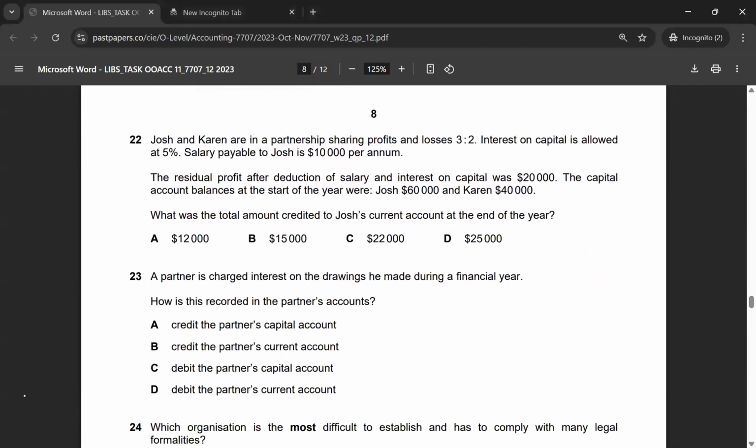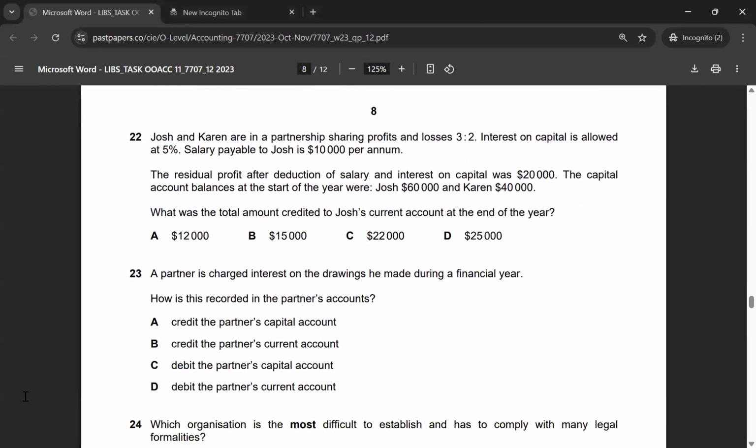Let's look at multiple choice 22. Josh and Karen are in partnership sharing profits and losses 3:2. Interest on capital is allowed at 5%. Salary payable to Josh is 10,000 per annum. The residual profit after deduction of salary and interest on capital was $20,000. The capital account balances at the start of the year were Josh 60,000 and Karen 40,000. What was the total amount credited to Josh's current account at the end of the year?